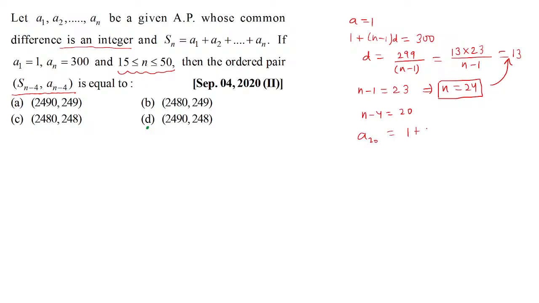It will be a plus n minus 1 d. My bad, correct only. And sum of first 20 terms will be what? 20 by 2, 2a plus n minus 1 d. Here n is not 24. Here we are talking about 20th term and sum of first 20 terms. So it is 20 minus 1 that we write here, multiplied by the common difference 13. And you can calculate it.